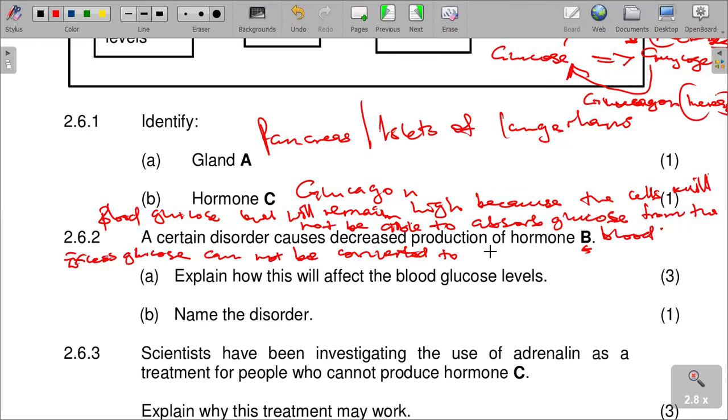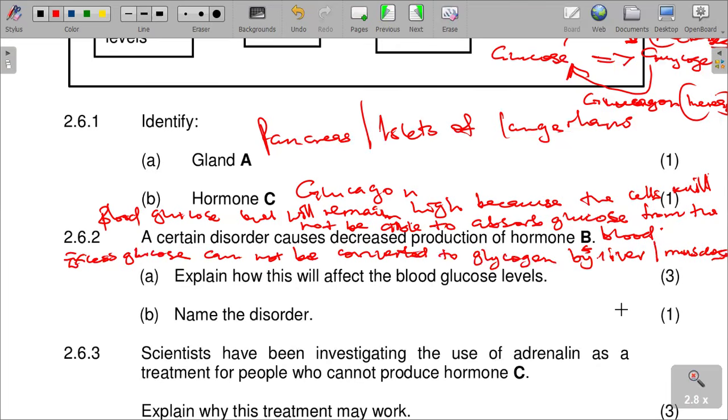They cannot convert the excess glucose into what? Into glycogen. That is one thing that happens there.